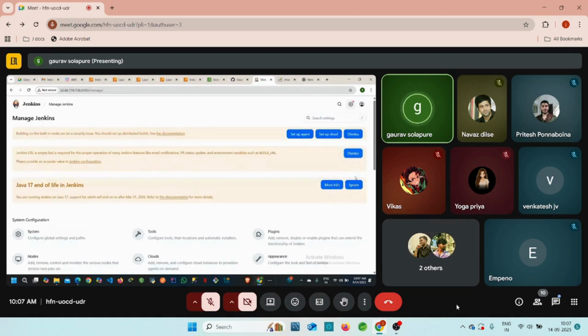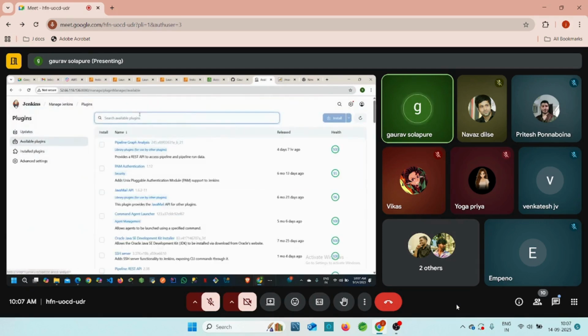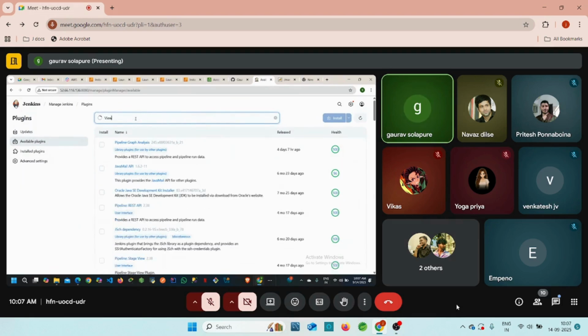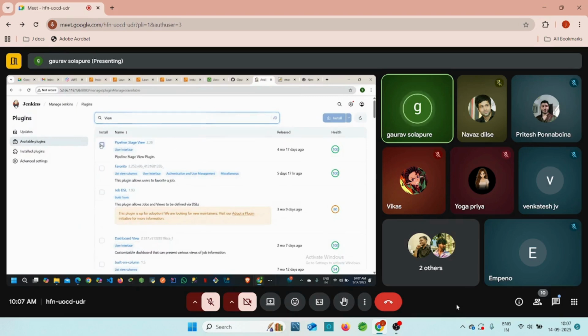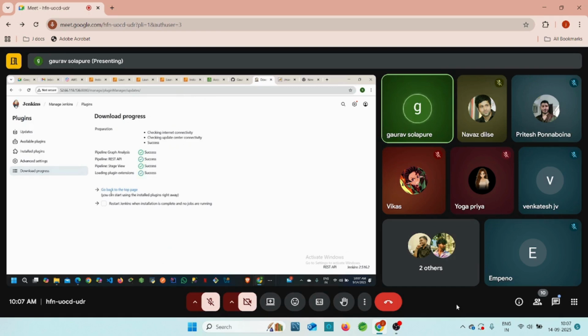Let me add one more plugin. Just give me a second, guys. Yes, you can easily understand how our application is going to deploy. View. Pipeline stage view. Yes. Okay.